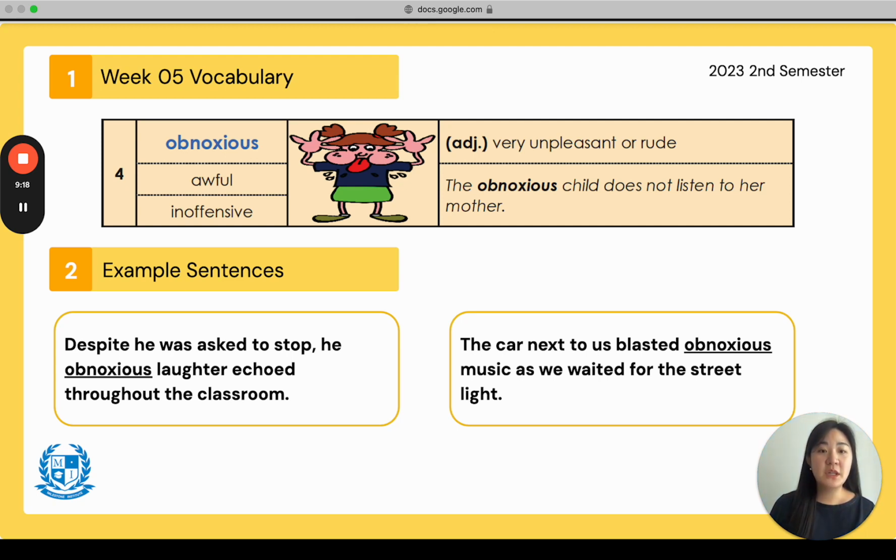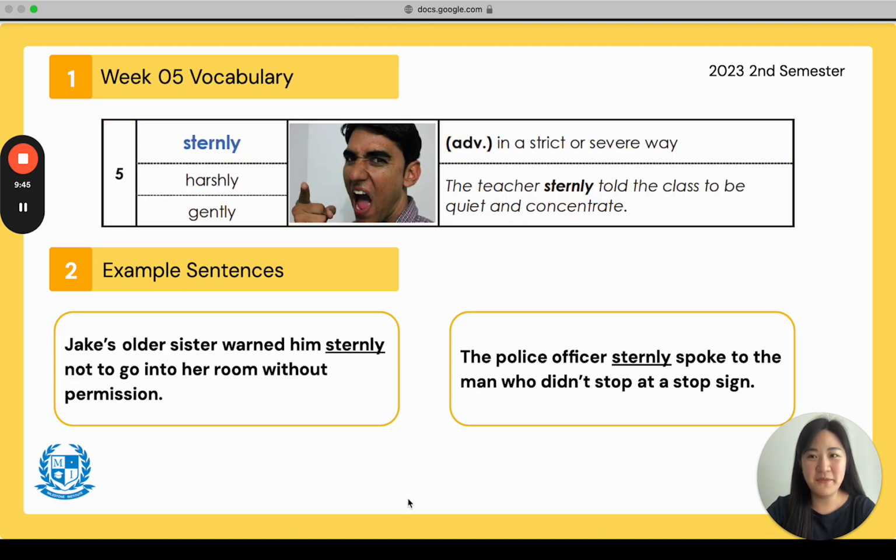Number 2, the car next to us blasted obnoxious music as we waited for the street light. Have you ever been on the street in your car at a red light and then you see a really, really loud car next to you? We would say that the car has obnoxious music. Okay? Everyone say obnoxious. Obnoxious. Good. Let's go on to number 5.